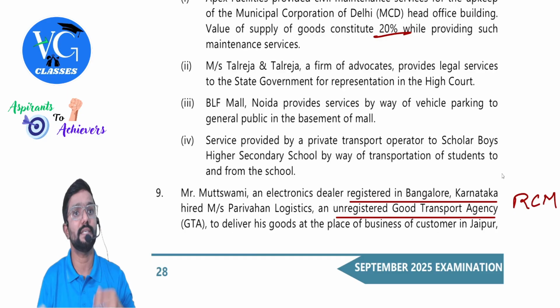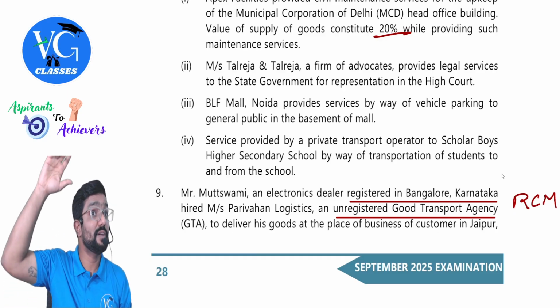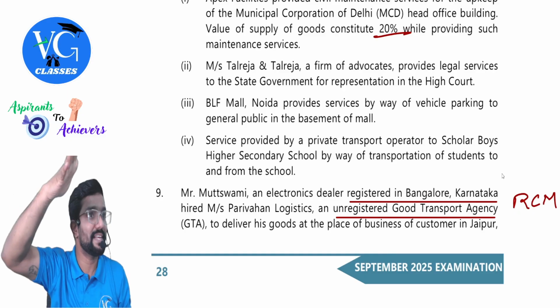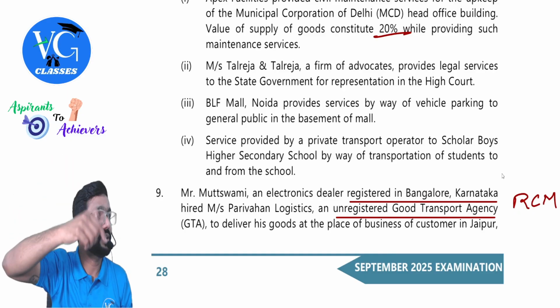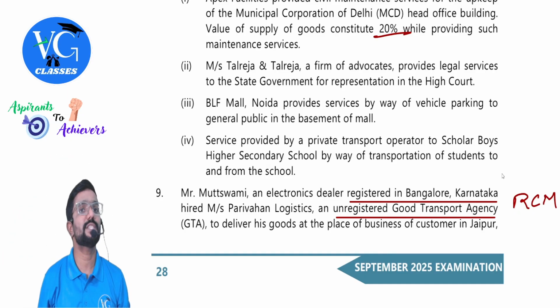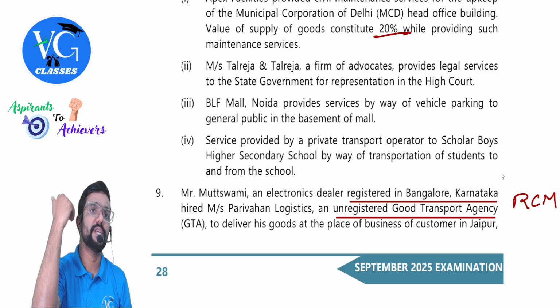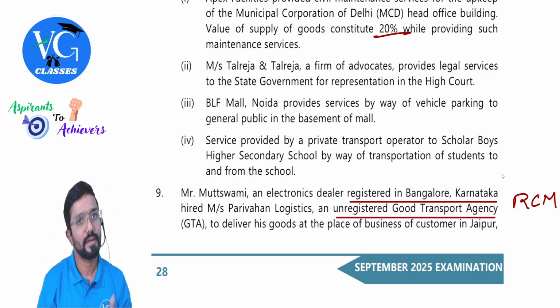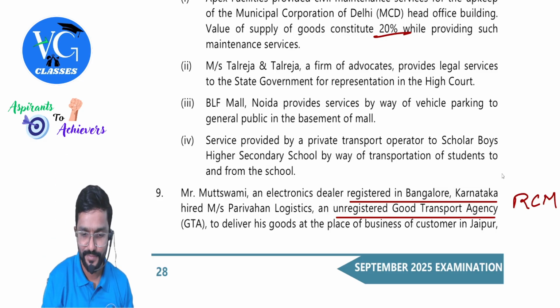Is it exempt, sir? Yes. We already discussed. Now, in one more case, it was a college, so it was not exempt. And here it is a school. Is it exempt, sir? Yes. Transportation of students service provided to the first category of education institution is exempt. Correct now? Yes, sir.